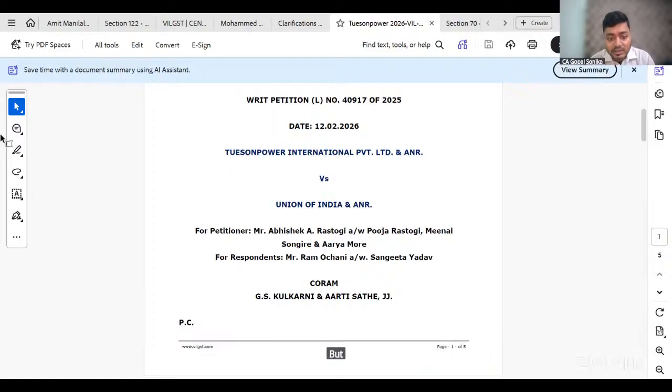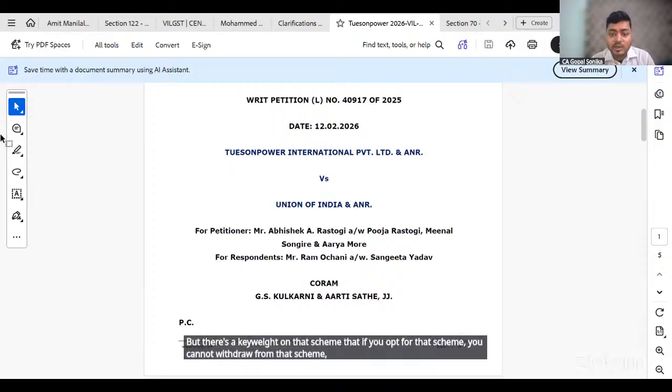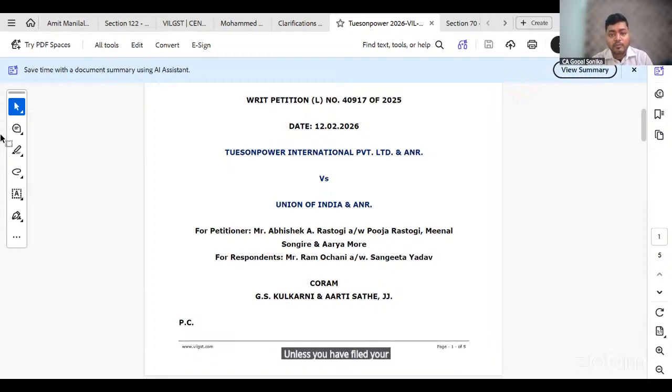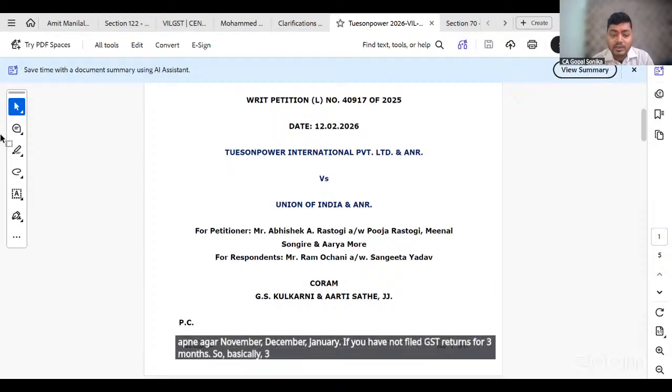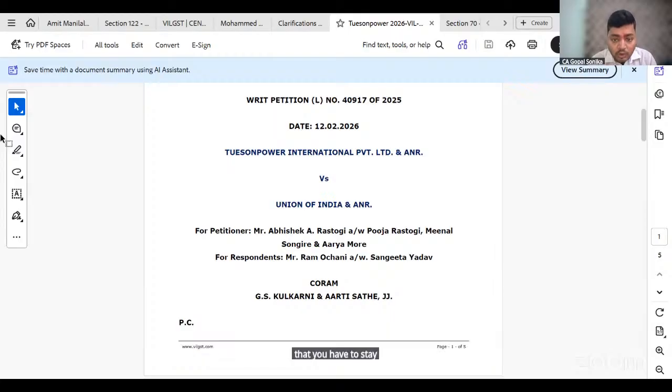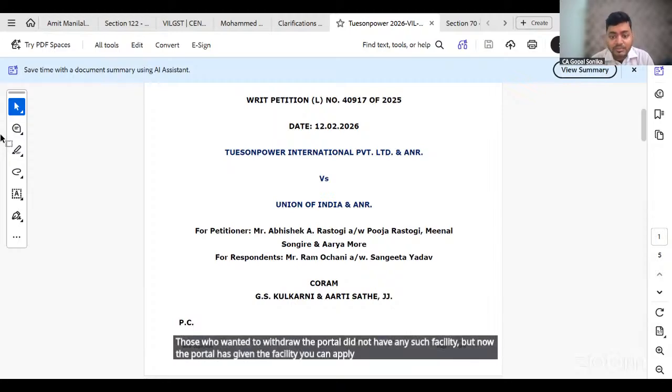But there's a caveat on that scheme, that if you opt for it, you cannot withdraw from it unless you have filed your returns for a minimum period of 3 months. So if you opted for the scheme in November, and you have not filed GST returns for November, December, January, 3 months is the minimum time that you have to stay within the simplified registration scheme. After those 3 months passed, those who wanted to withdraw found the portal did not have any such facility. But now the portal has given the facility. You can apply for withdrawal from this scheme.